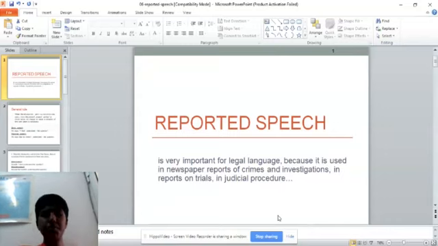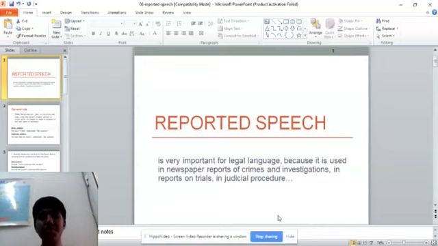So where do we use this reported speech? In this lesson, we will be learning about where, when, and how to use these tenses, how to use these verbs or the speeches. Reported speech is very important for legal language because it is used in newspaper reports of crimes, investigations, in reports on trials, in judicial procedure. We use most of these kinds of speeches in the judicial or legal points of view.